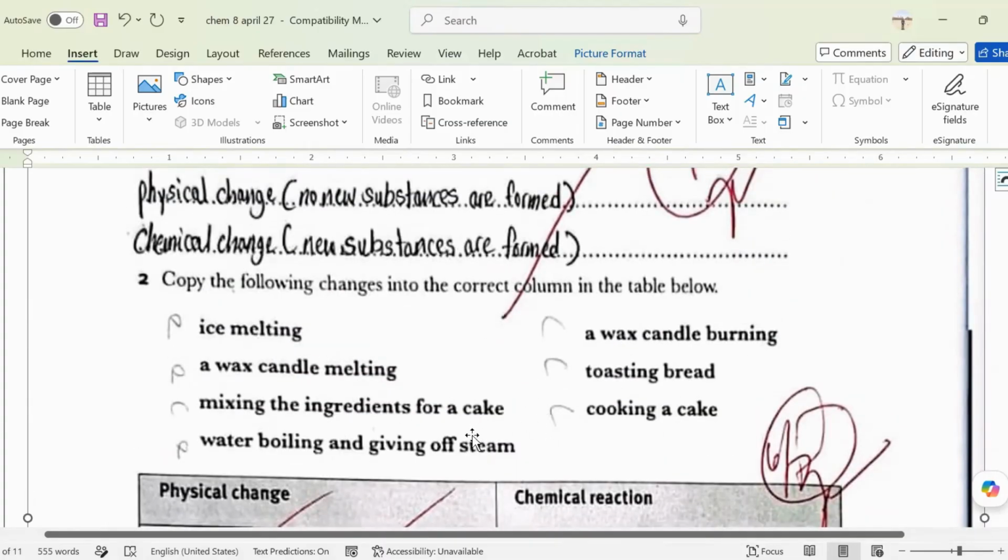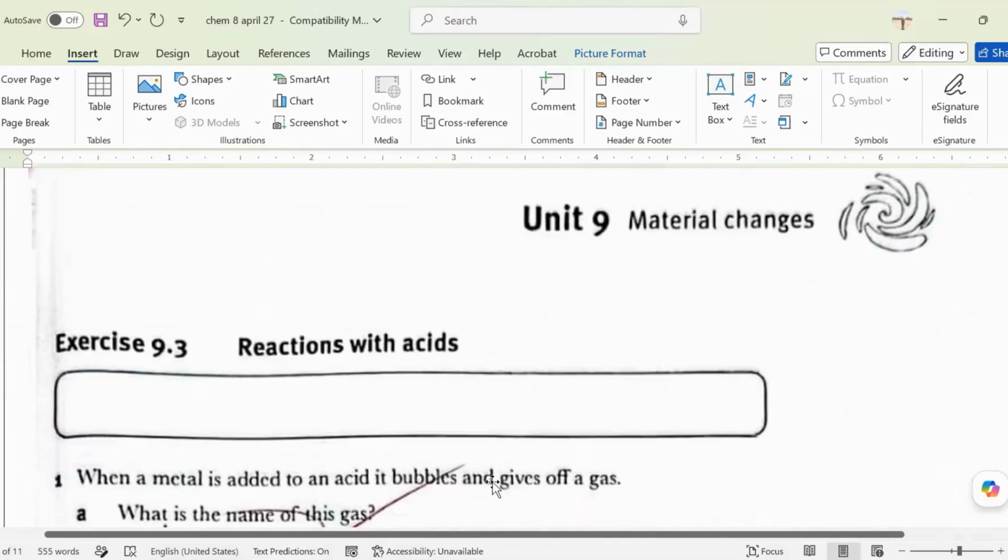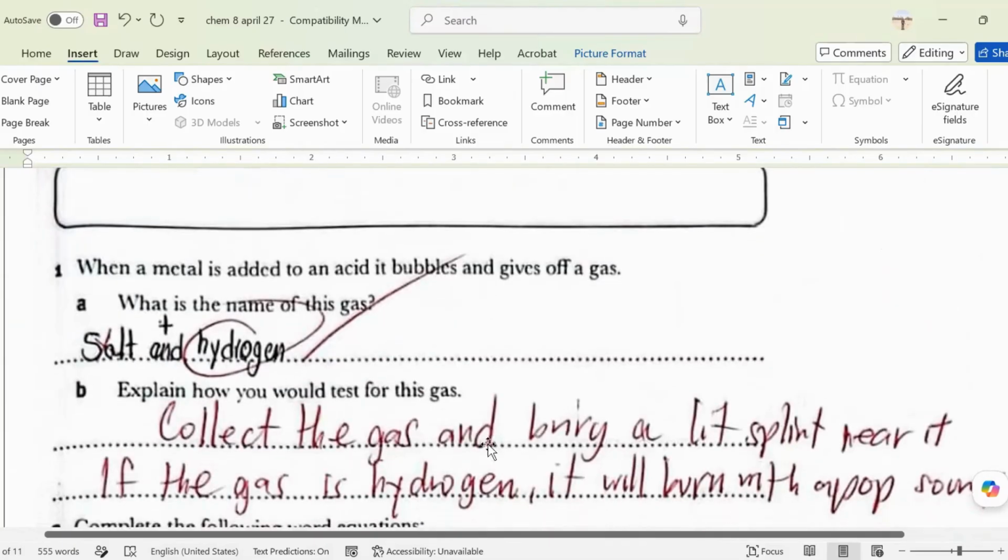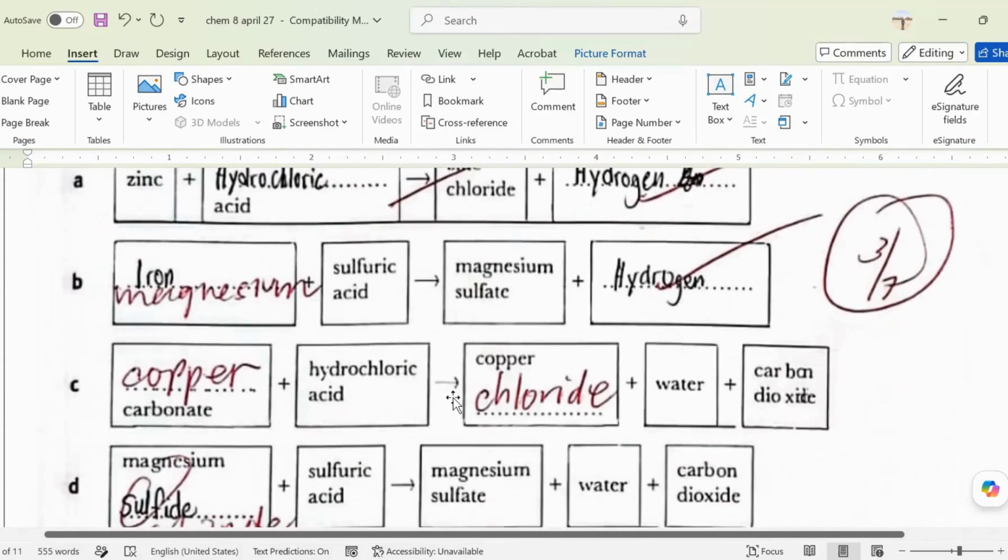Mixing the ingredients for a cake. You're just going to mix all the things for your cake. So is it physical or chemical? Physical. Physical, yes. Cooking a cake, or baking a cake, is definitely chemical. And how about water boiling and giving off steam? Chemical. It is a chemical change. Yes, definitely.